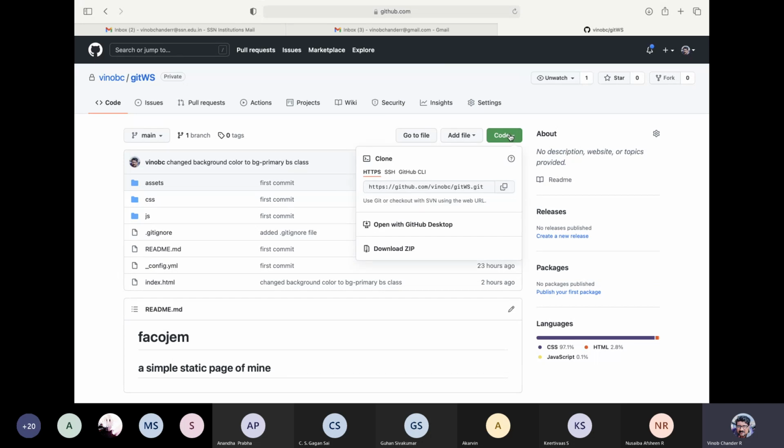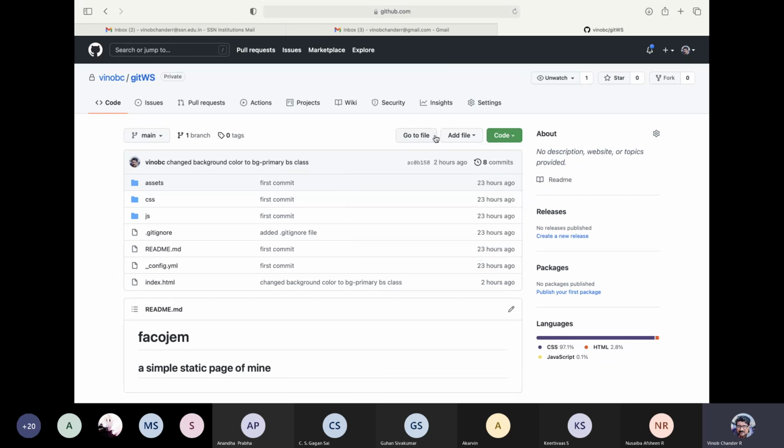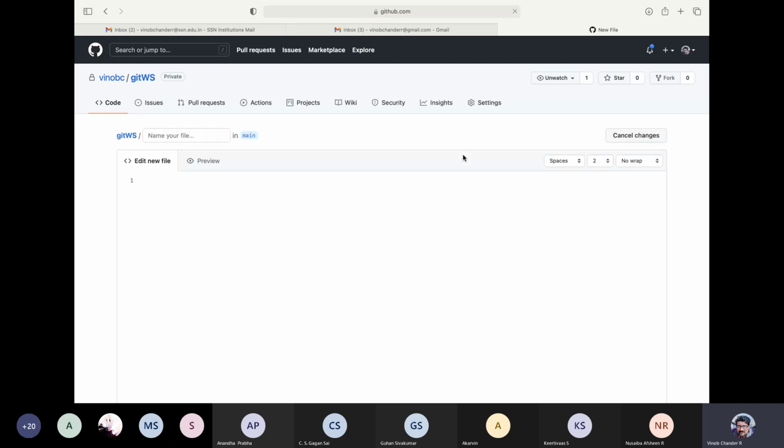So we have seen this already, right? Code, right? We can also add a file here. We can upload files, right? We can create a new file. We can create a folder, right? If you want to create a folder, you can create a folder by clicking on that create new file, and then specify the folder name. You can specify it as folder, followed by more subfolders if you want, and then finally your name. So this will create a folder. Okay, guys. So this is how you can create folders, right?